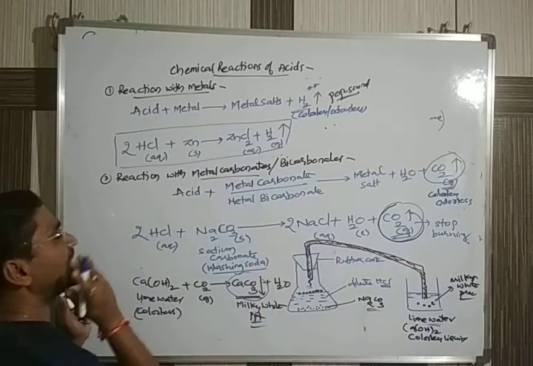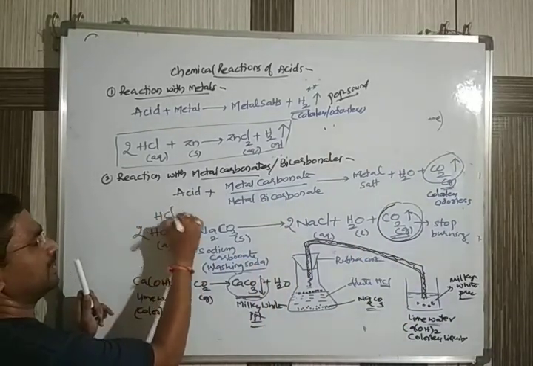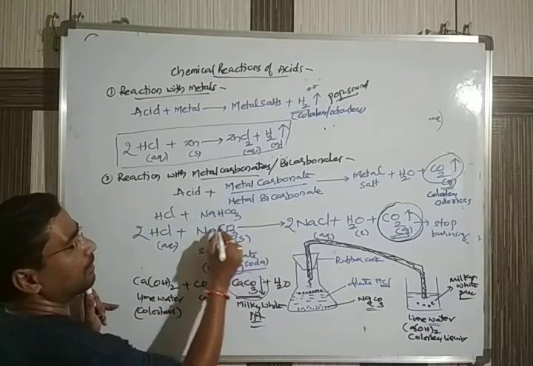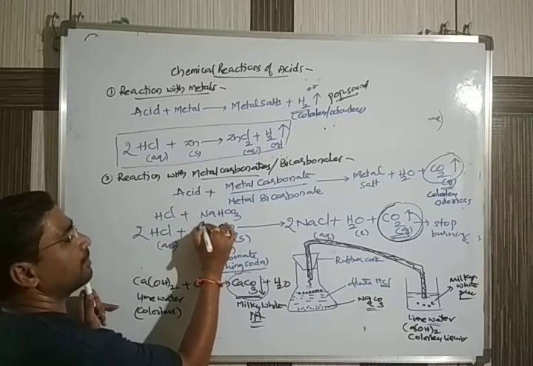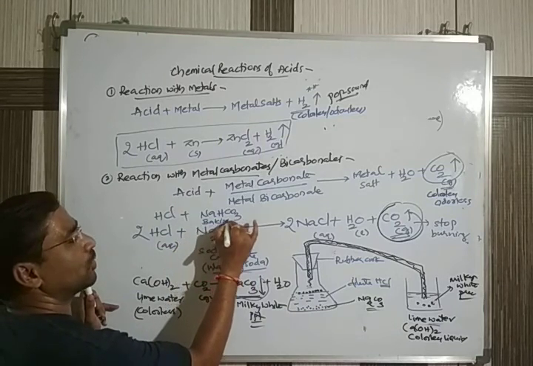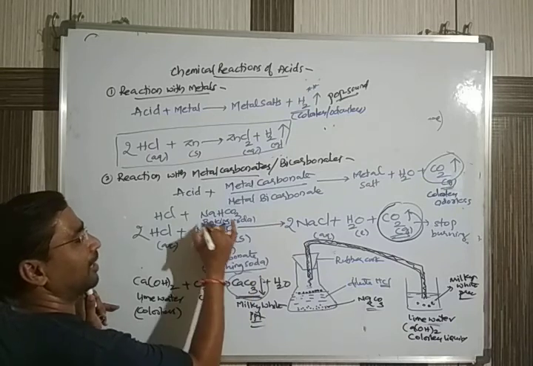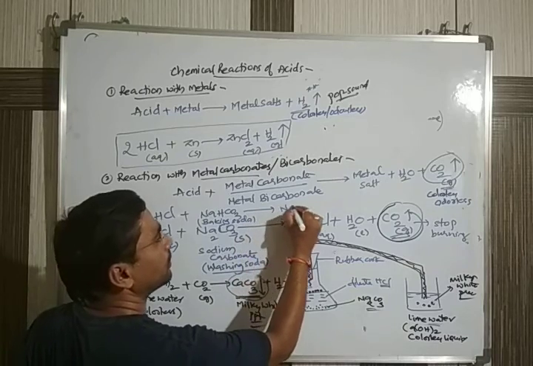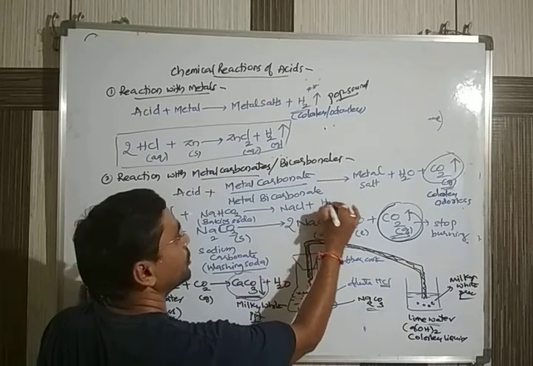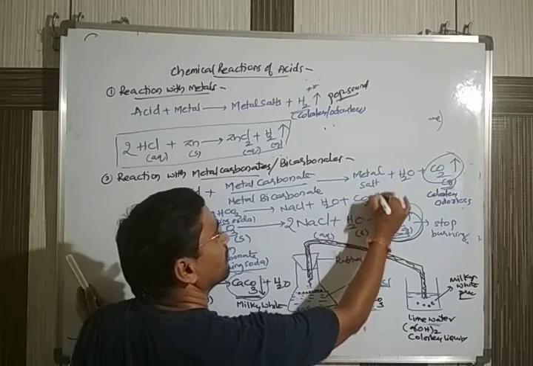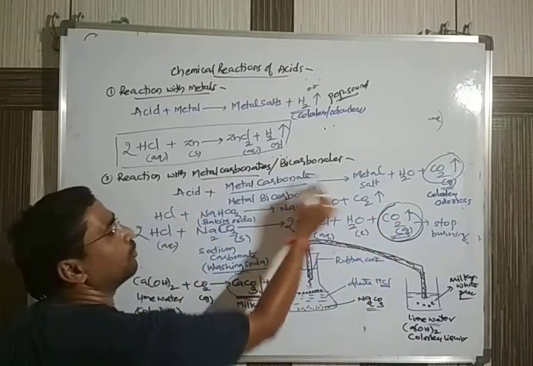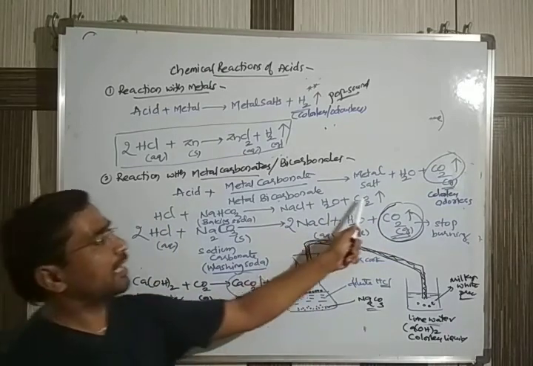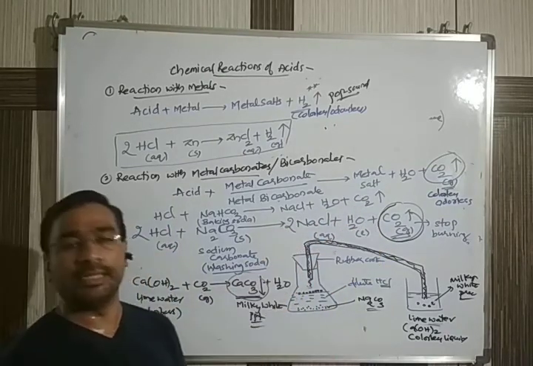Similarly, I will write the same reaction for sodium bicarbonate, a metal bicarbonate. Sodium bicarbonate is commonly called baking soda. Every kitchen will have baking soda. When you do the same process here, it will also convert into NaCl, H2O and CO2, the same reaction. Both give a metal salt, water and carbon dioxide. This test of carbon dioxide you can do for both of them.